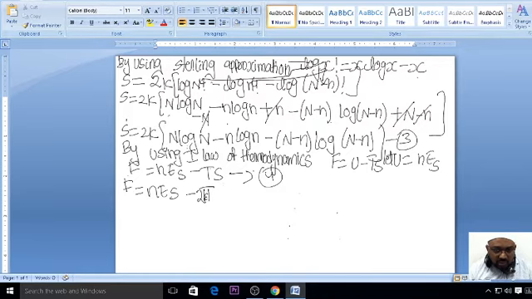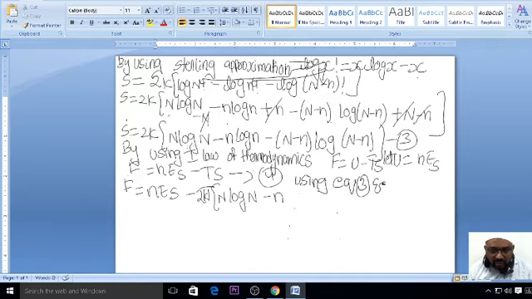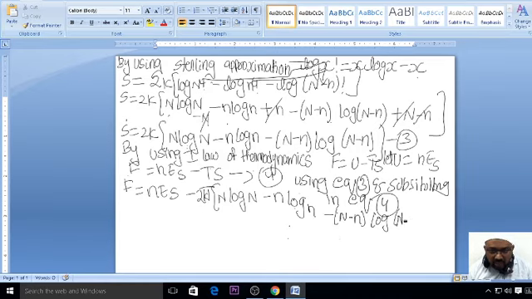2kT. Can it be like this? N log n minus... you can just see this, using equation 3 and substituting in equation 4. So substituting, which equation 4 will substitute here? So n minus n log n, log n minus of n minus n log of n minus n. Clear everybody? So this is the part we have done, right?